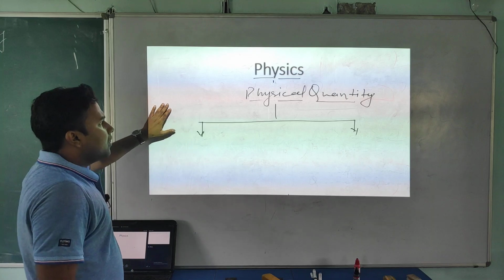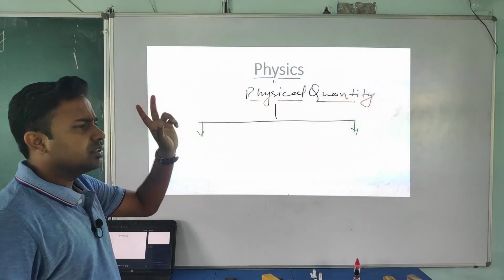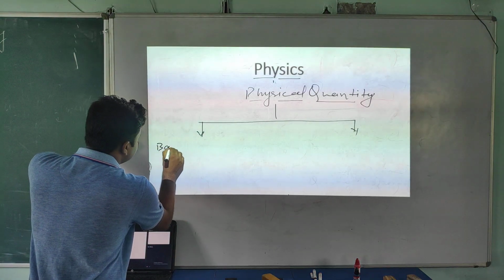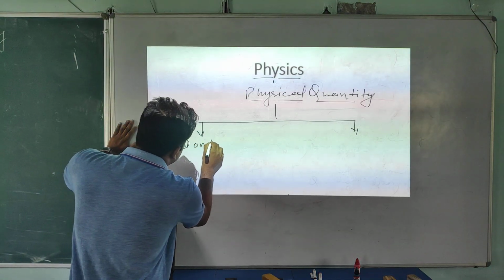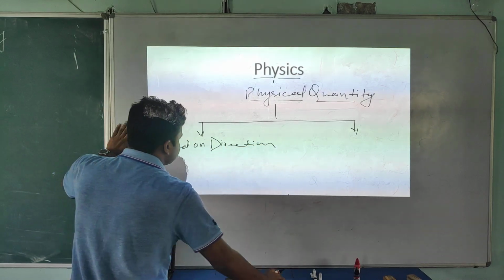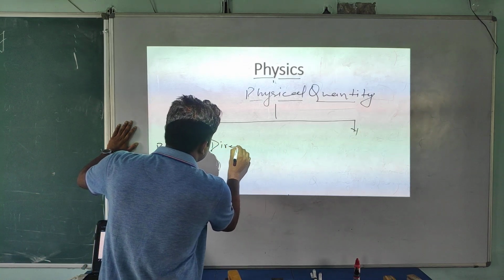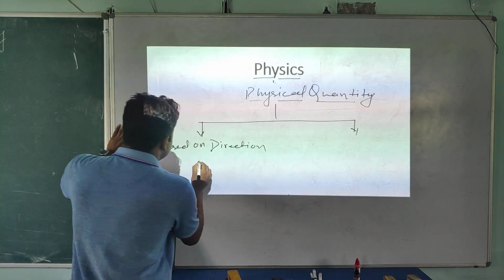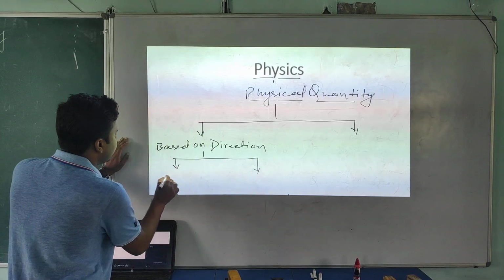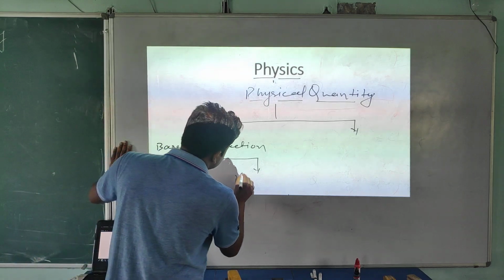Now physical quantity, we are dividing physical quantity on the basis of direction and dependency. Based on direction, we are dividing physical quantity in 2 parts, scalar and vector.